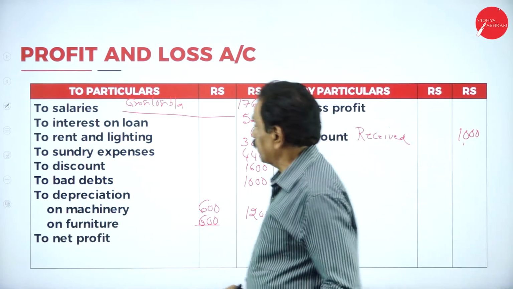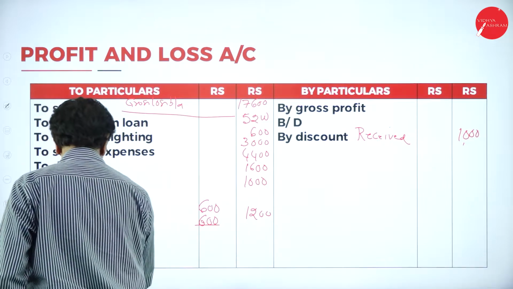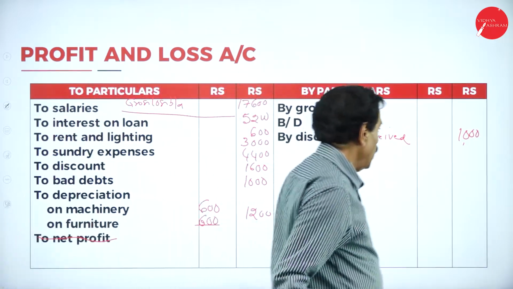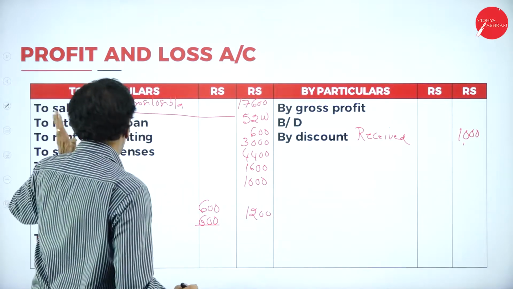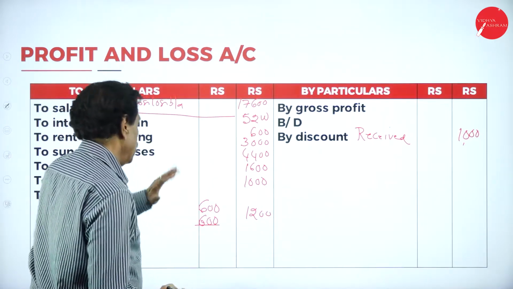There is no net profit here now. Here the debit side is more. We have to add the debit side. So salary paid, interest on loan paid, lighting we have paid.